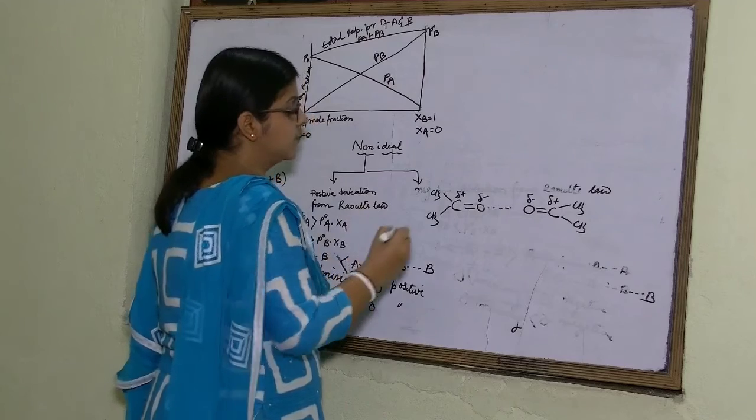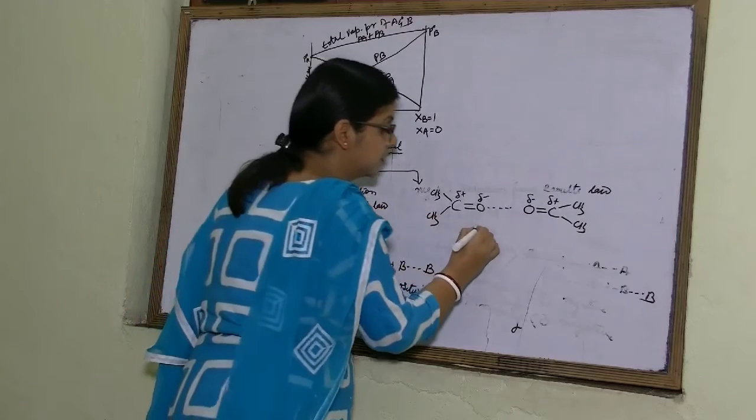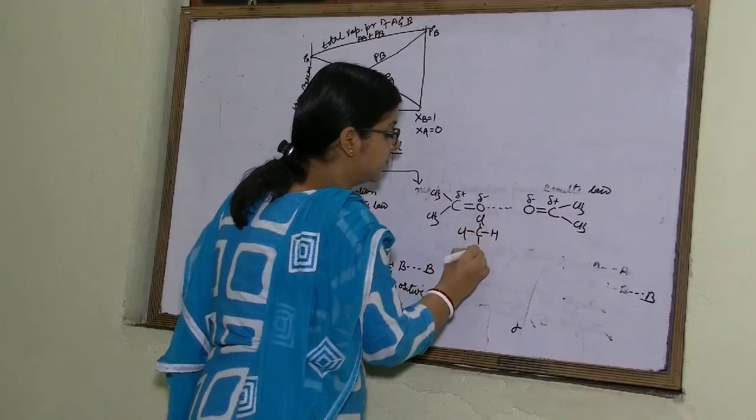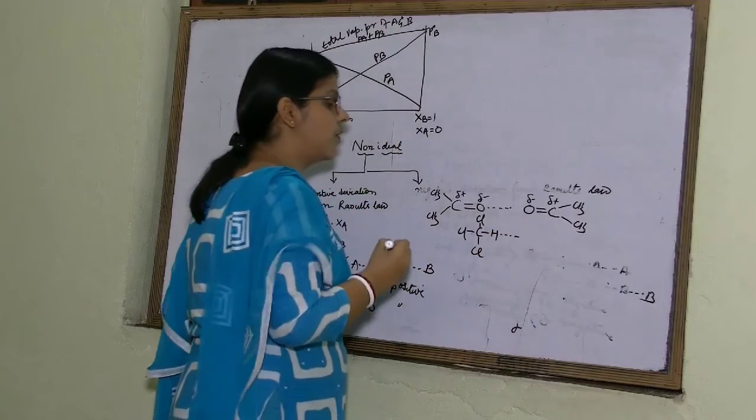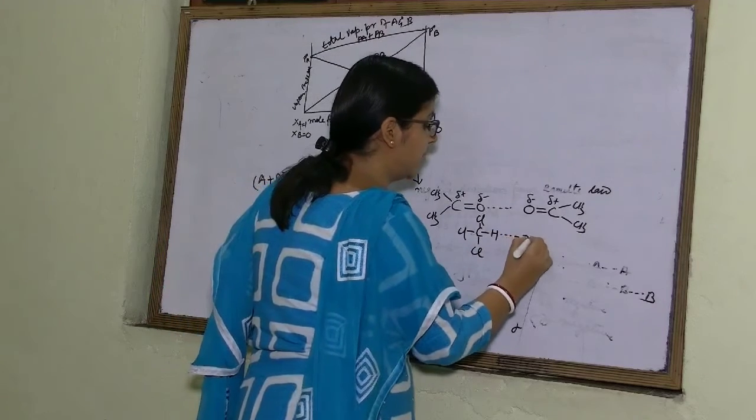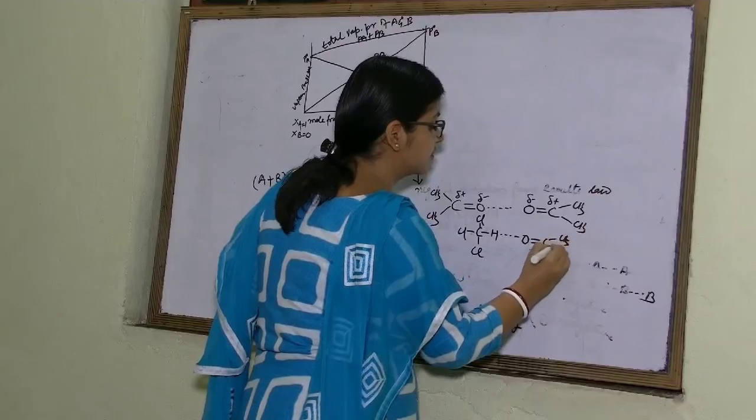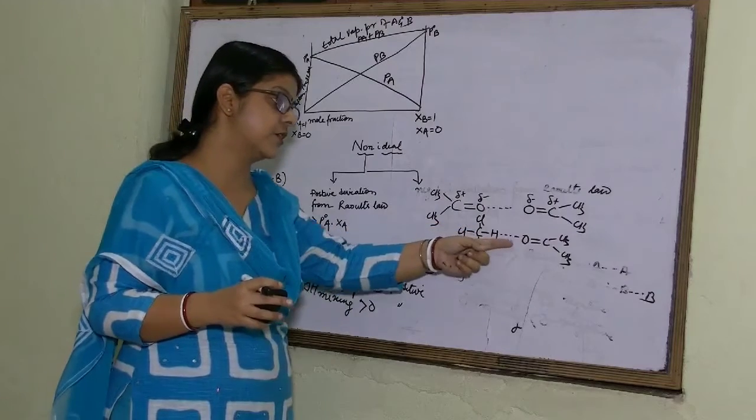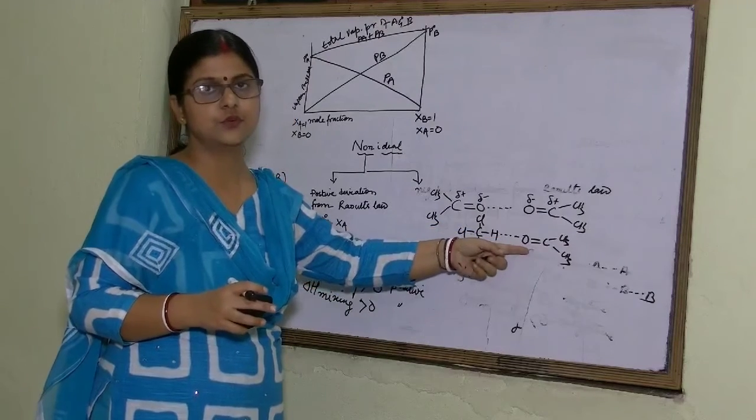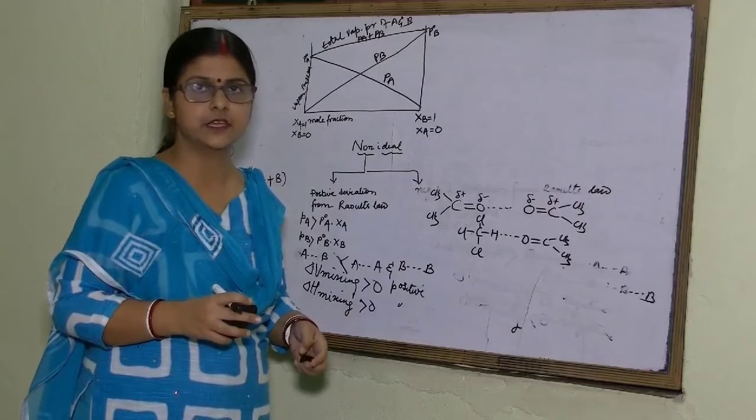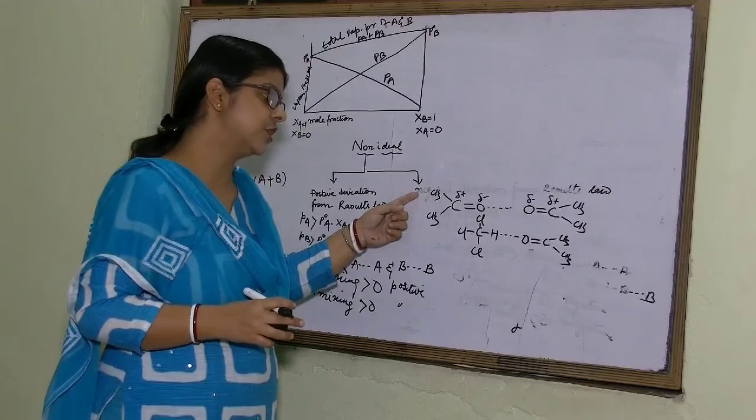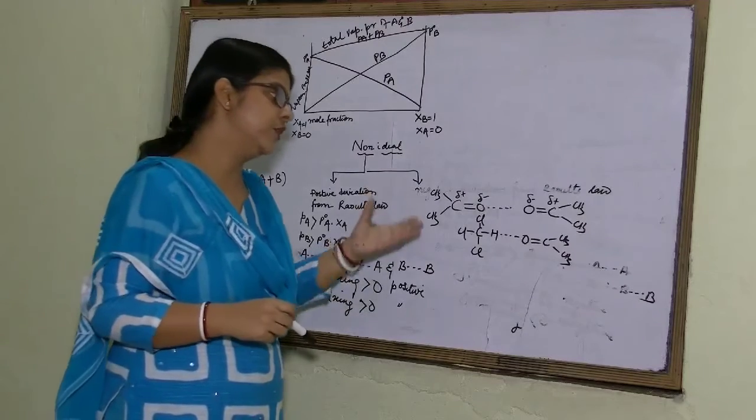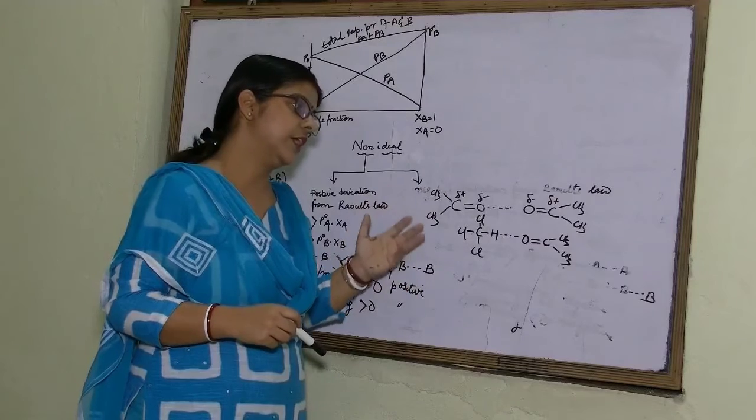Now, if we add chloroform to it, what is the formula of chloroform? CHCl3. Then chloroform will form a hydrogen bond with acetone. So here the force of attraction will increase, and the volume will decrease. For this non-ideal solution, the force of attraction increases when we mix a solute with a solvent.